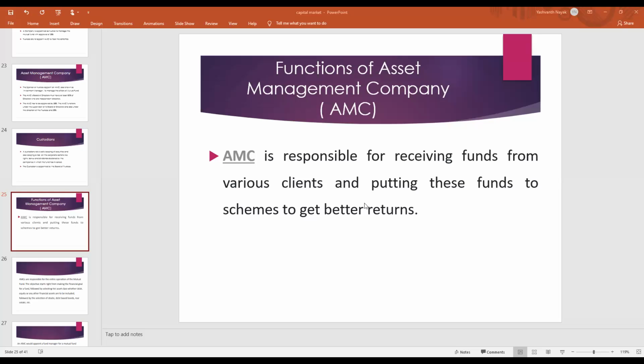Hello everyone. In the last session, we discussed mutual funds, their features and the constitution of mutual funds in India. In this session, we are going to discuss a very important concept: the functions of an asset management company and the types of mutual funds. That is very important.